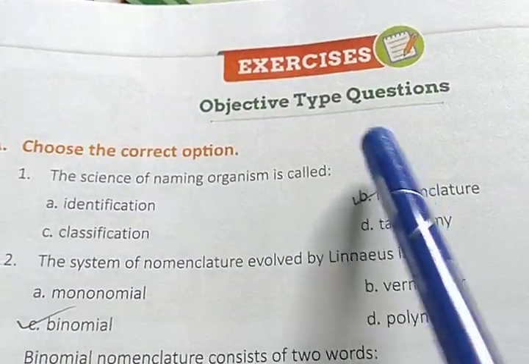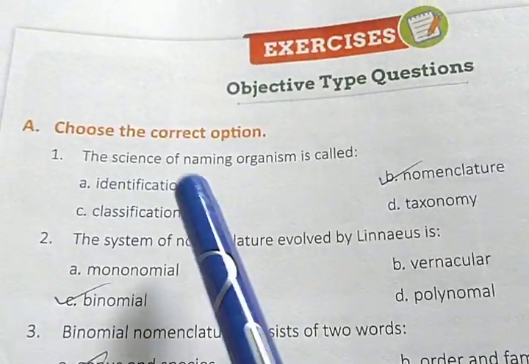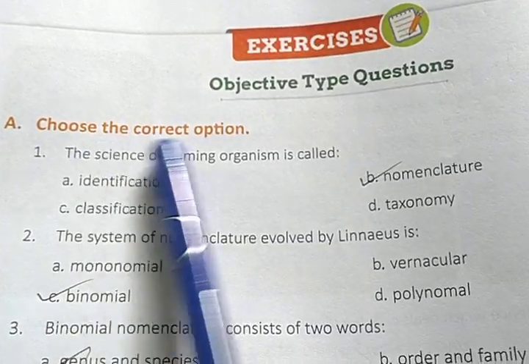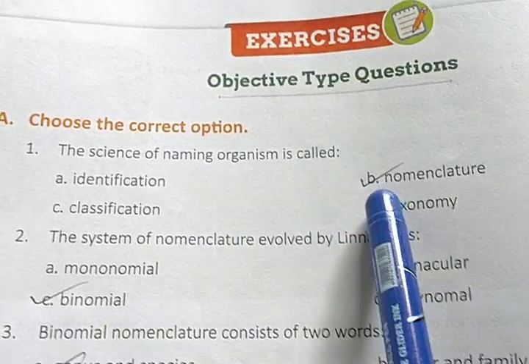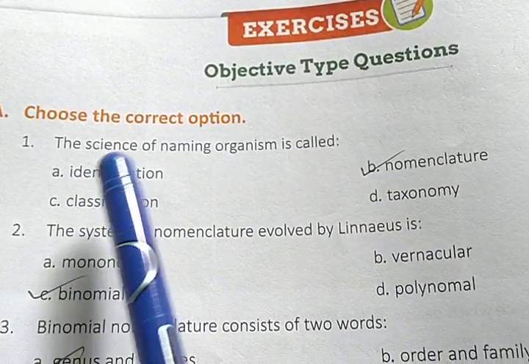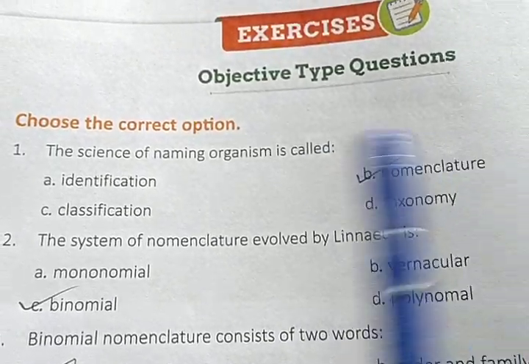Today I will discuss the exercise of the second chapter. So look at the book. First, choose the correct option. There are four options, but I will say the answer only. First one, the science of naming organisms is called nomenclature.